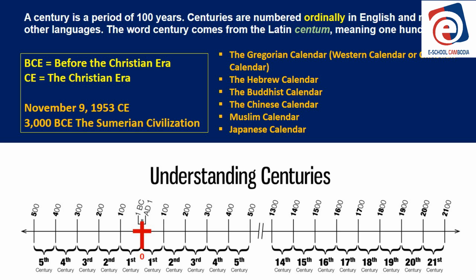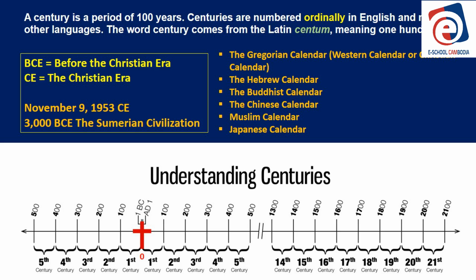But many different cultures have their own calendar: the Hebrew calendar, the Buddhist calendar, the Chinese calendar, the Muslim calendar, the Japanese calendar, and there are more. Different cultures have their own calendar, but most of the world uses the Gregorian calendar or the Western calendar to communicate with one another. According to the Gregorian calendar, this is the 21st century.